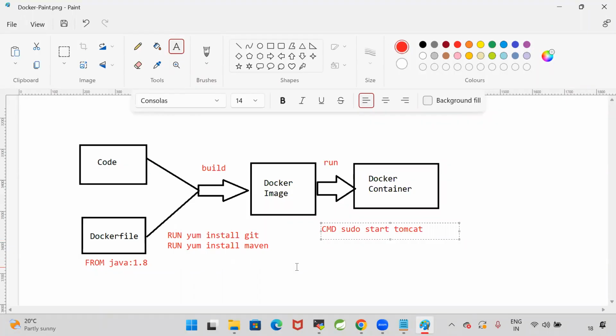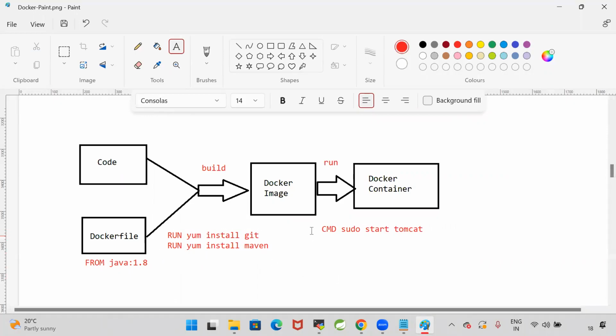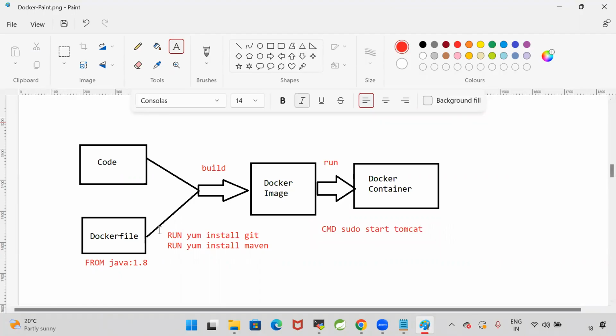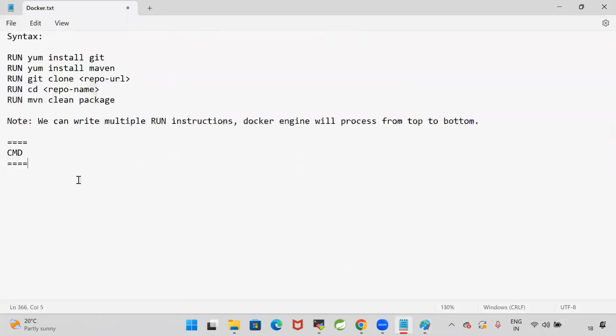See, RUN is used to execute commands. CMD is also used to execute commands. But there is a difference. RUN will execute the commands while creating the Docker image. CMD will execute the commands while creating the Docker container. So that is the difference. CMD instructions will execute while creating the Docker container.